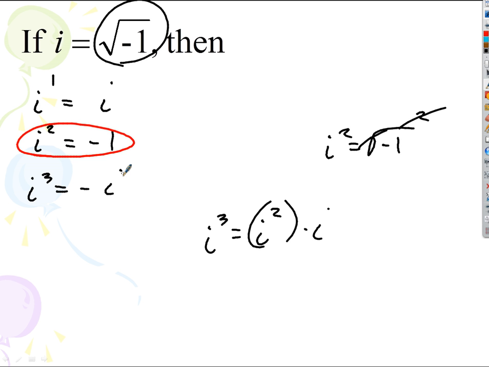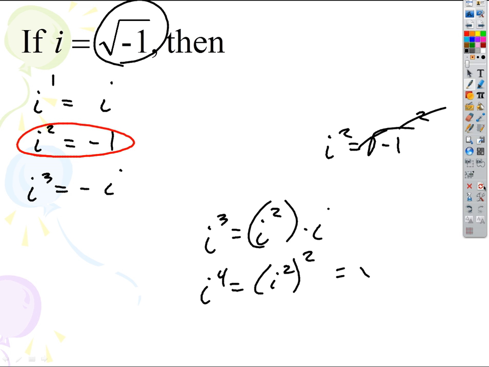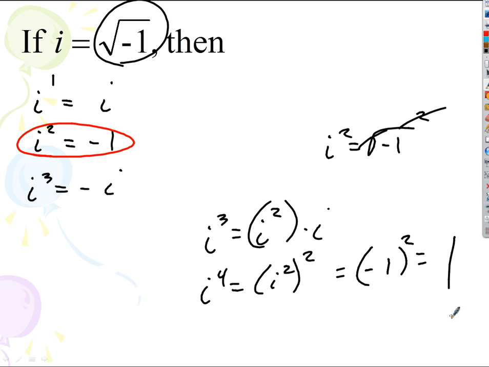Now here's the crazy part of this. What if I do i to the 4th? Now you might be thinking you could do this forever, but no, it gets easier. If I do i to the 4th, that's the same thing as saying i squared squared. It's the easiest way to think of it. What's i squared? -1. And -1 squared is what? 1. So i to the 4th is just +1.